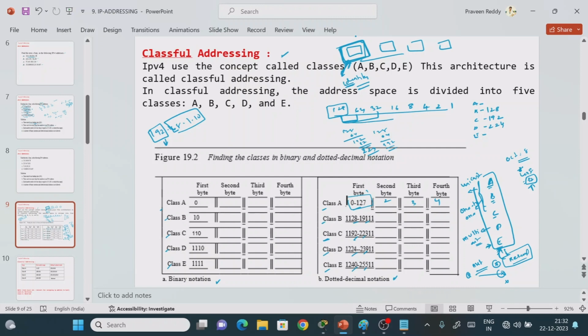Now just add these things 1, 2, 3, 4. What is the value? 240, right? So we don't have F, G, H classes, right? So again we don't need to perform the addition operation. This is sufficient for us.